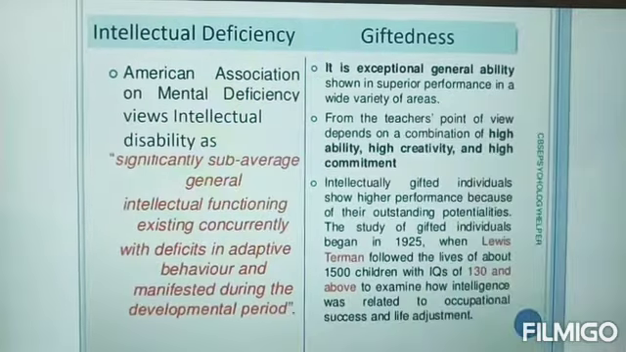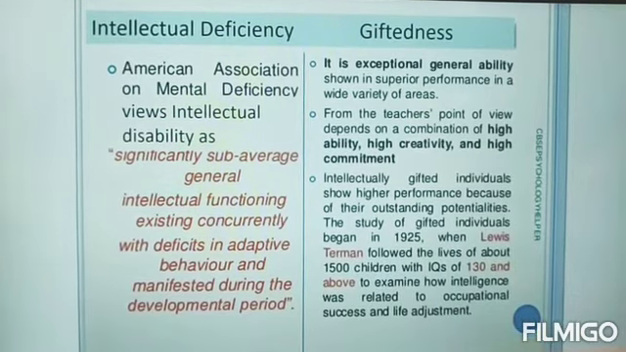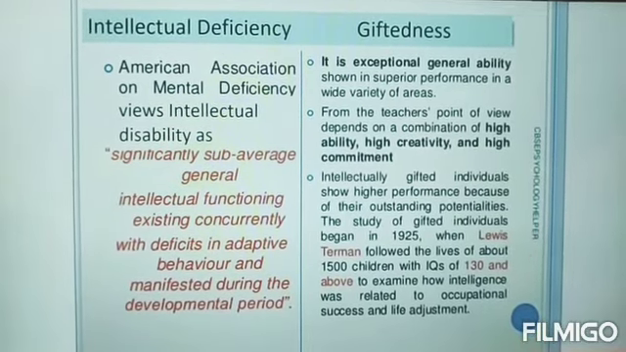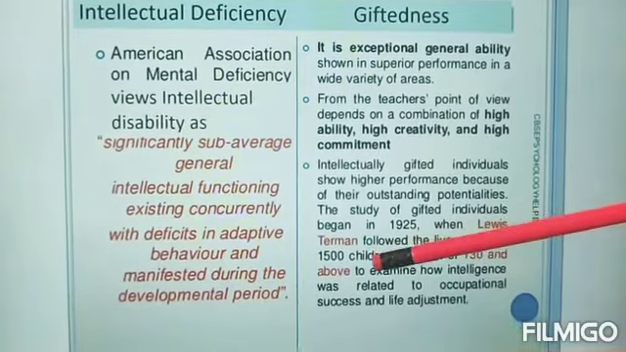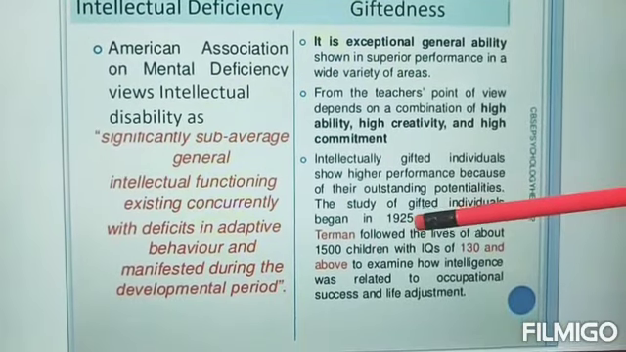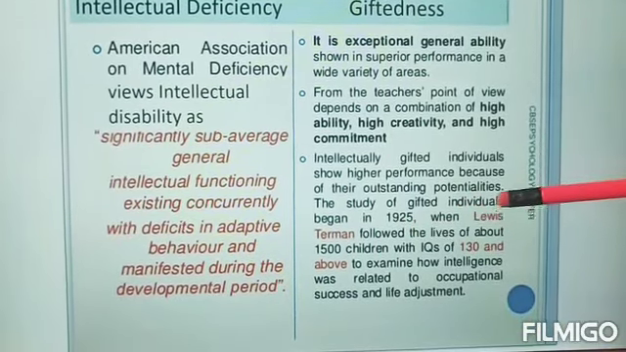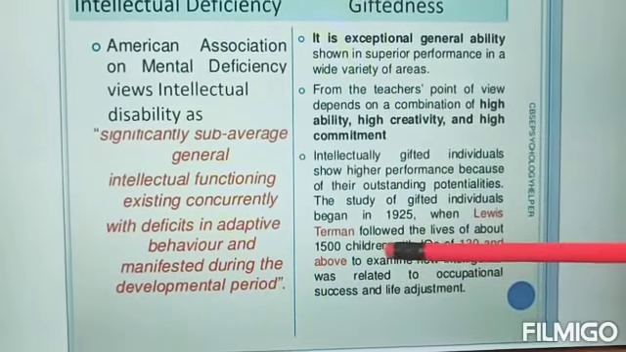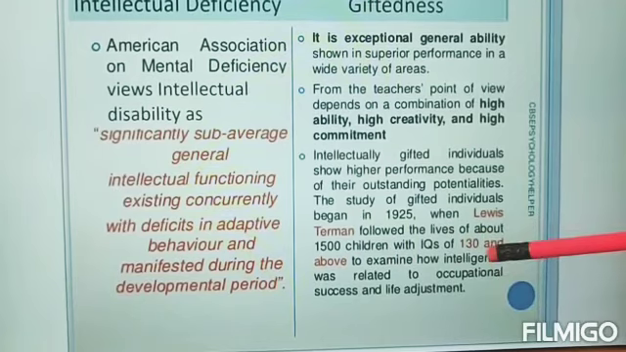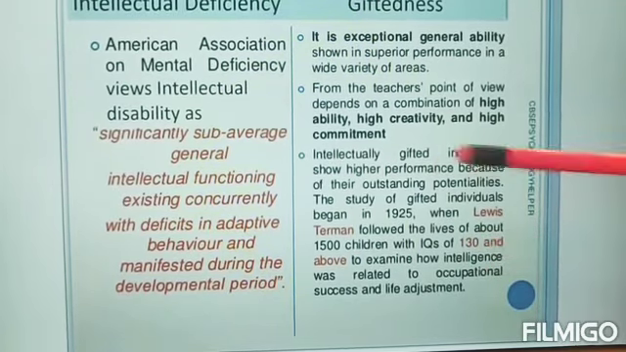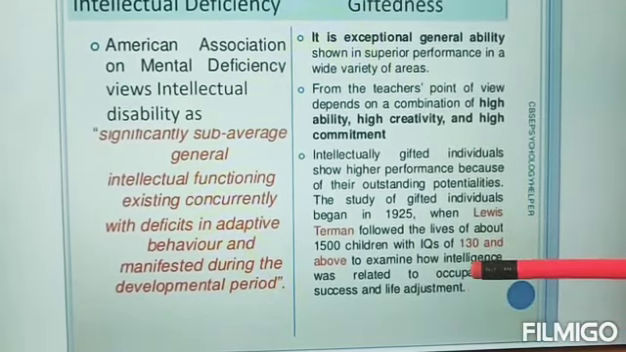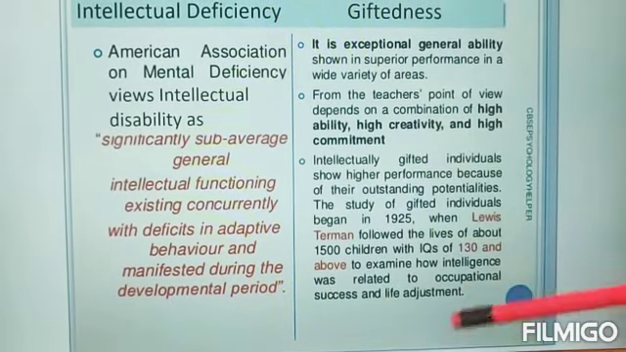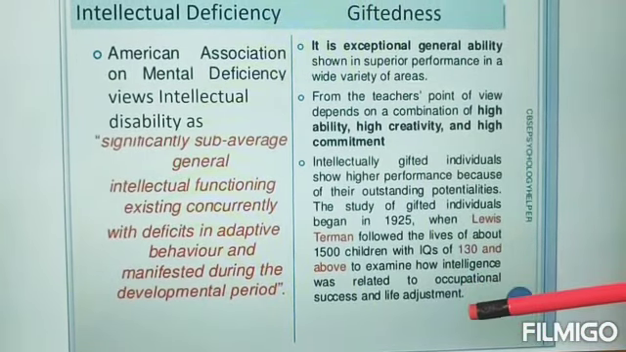And the study came into existence when there was this person called Lewis Terman. He, in the year 1925, studied various gifted individuals. So he basically studied about 1500 children who had an IQ of 130 and above, just to determine how well they do in various areas. For example, how well they are in their occupational success or their life adjustment.